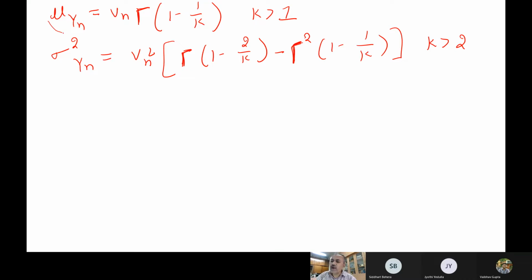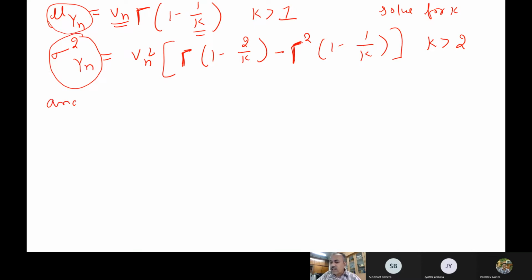Knowing the mean value of the data and the standard deviation or variance of the data, you have to solve these two equations and find out vn and k. You can see the solution for k will be difficult because you have gamma functions and other things, so you have to do it numerically on a computer.